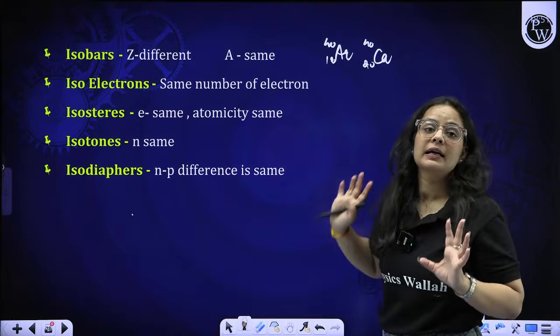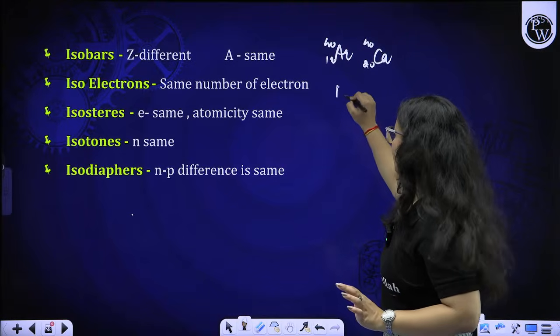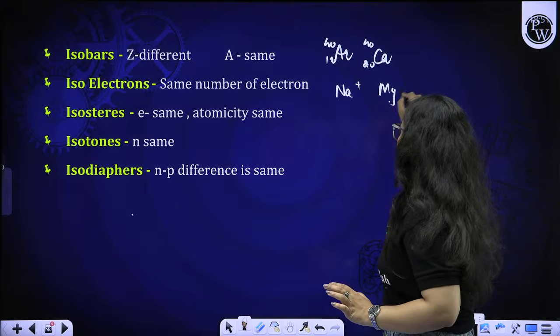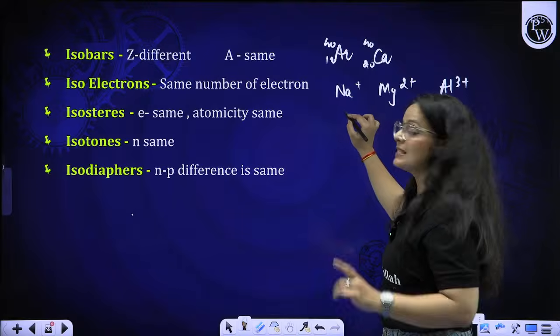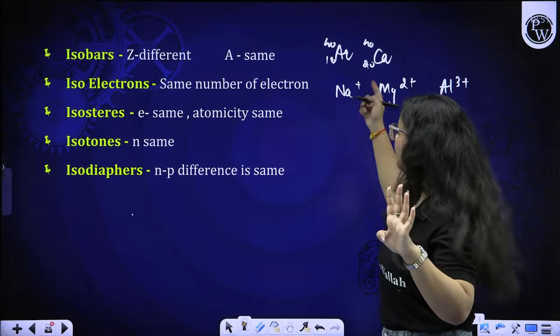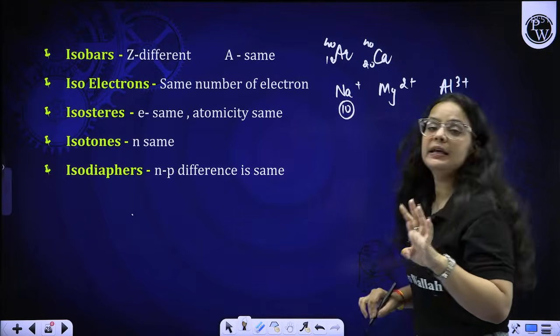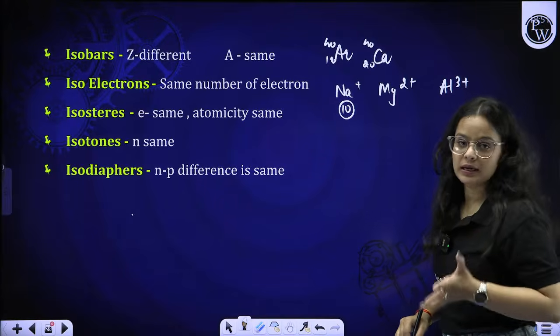Isoelectronic species contain the same number of electrons. For example, we have Na+, Mg2+, Al3+. All of them are the same: sodium contains 11 electrons in the neutral state, but plus 1 means it contains only 10, by losing an electron.